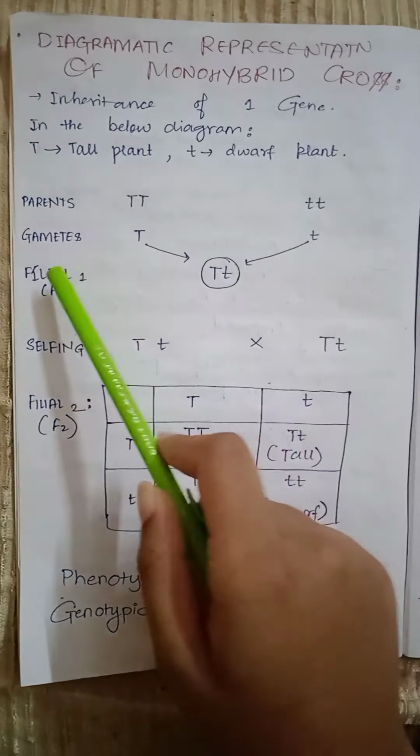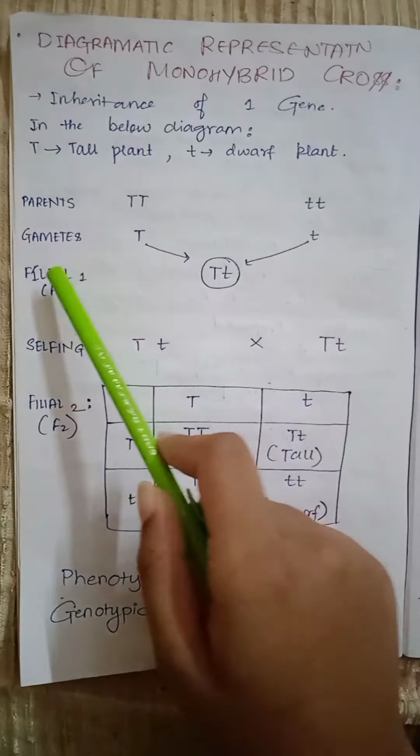Now, as Mendel found the phenotype of the F1 generation, he stated that one factor is dominant and the other is recessive. So, in the previous diagrammatic representation, also we saw that the tall plant was dominant and the dwarf plant was recessive. In the previous diagram, also we saw that 1/4 of the plants were homozygous tall, half were heterozygous tall, and 1/4 of the plants were homozygous dwarf. So, the ratio of homozygous tall is to heterozygous tall is to homozygous dwarf is 1/4 is to half is to 1/4.